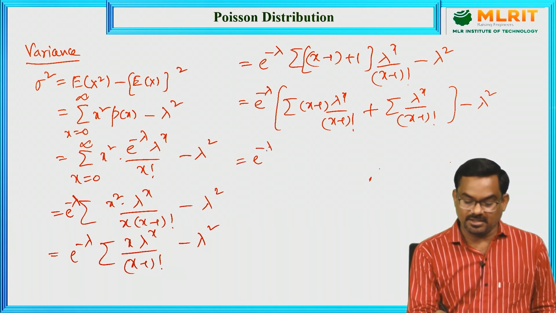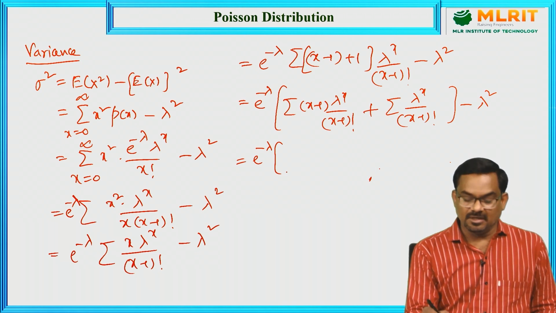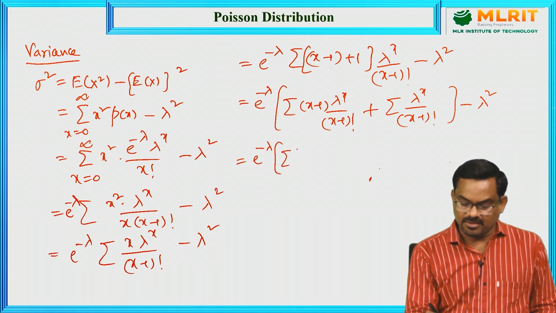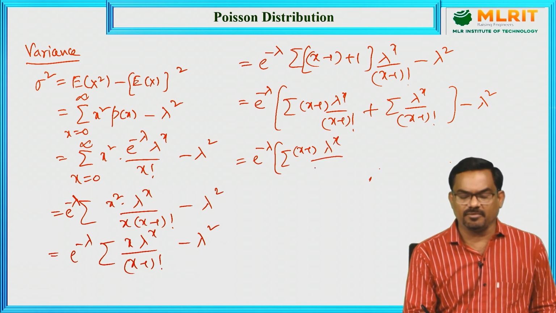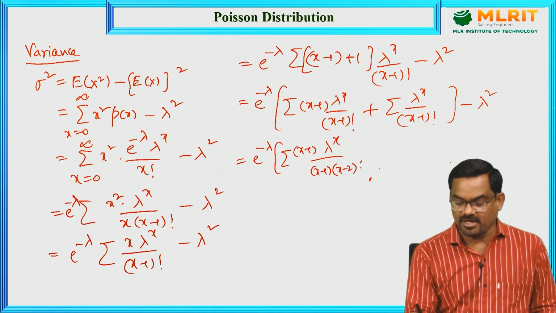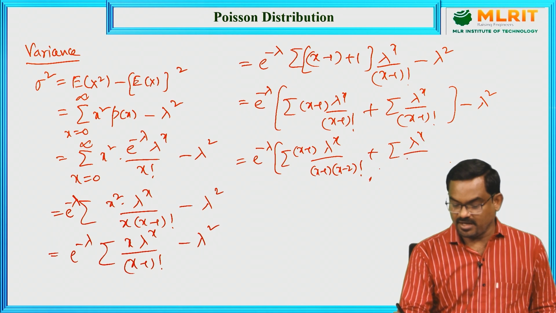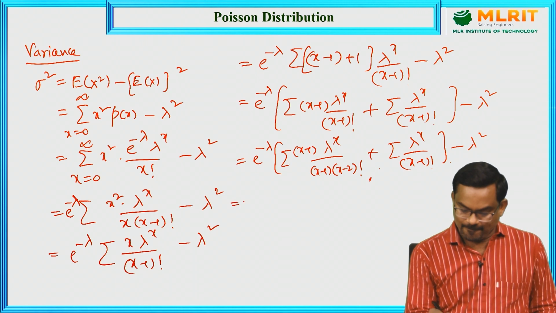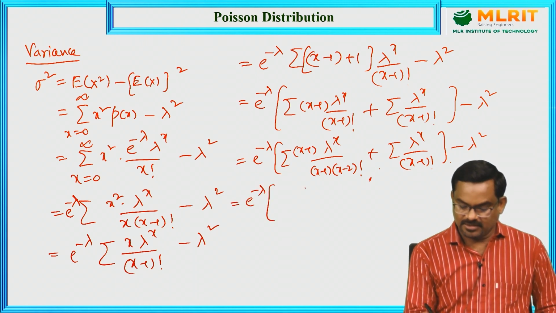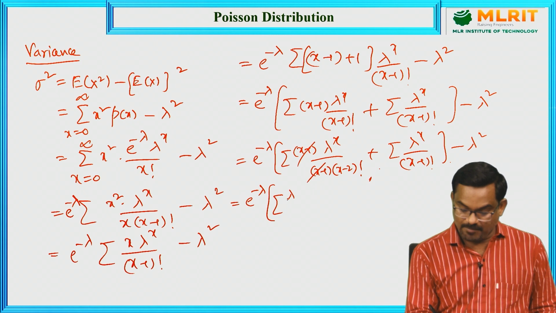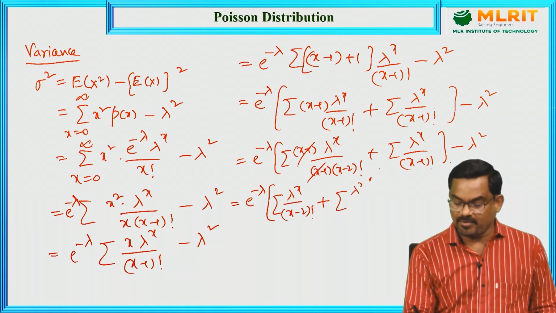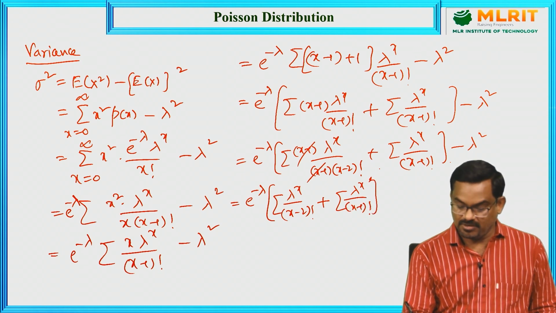So, e power minus lambda into, now the first term, x minus 1 lambda power x by the denominator x minus 1 factorial, which can be written as x minus 1 into x minus 2 factorial, plus lambda power x by x minus 1 factorial, minus lambda square. And again simplifying, we get here these two cancelled. So, lambda power x by x minus 2 factorial plus lambda power x by x minus 1 factorial minus lambda square.